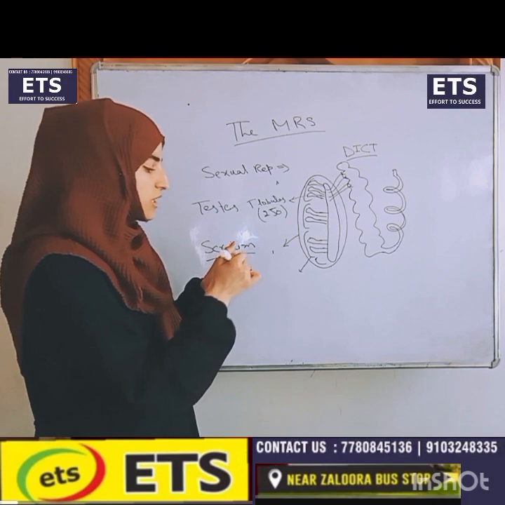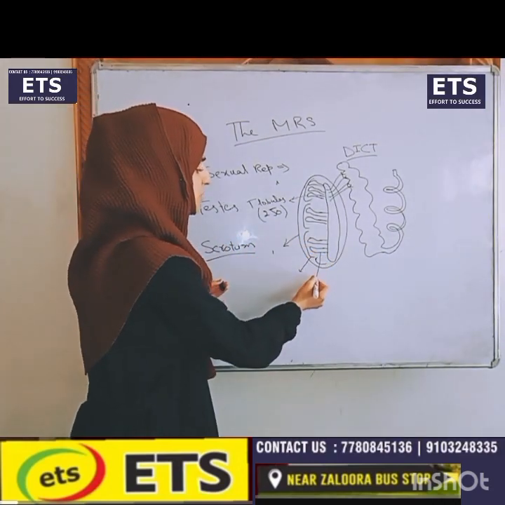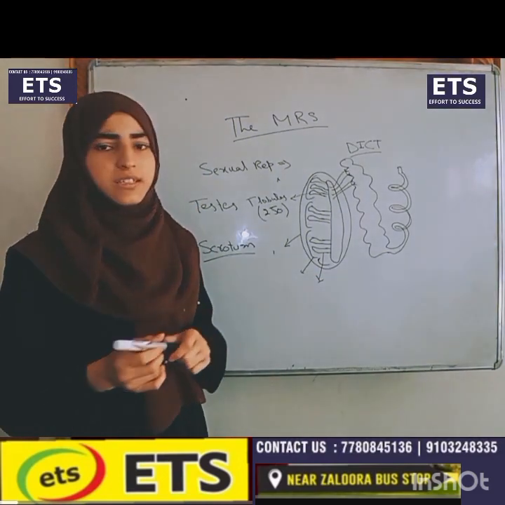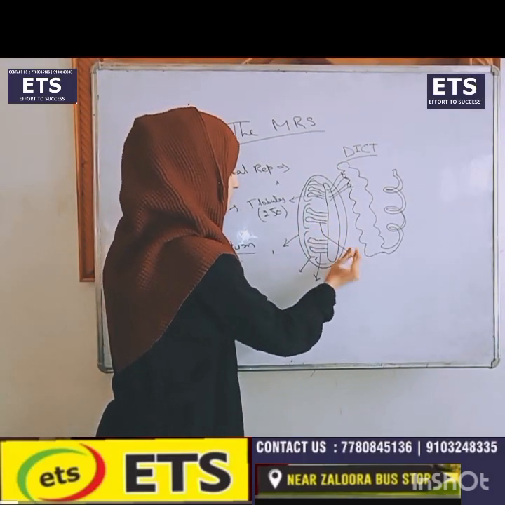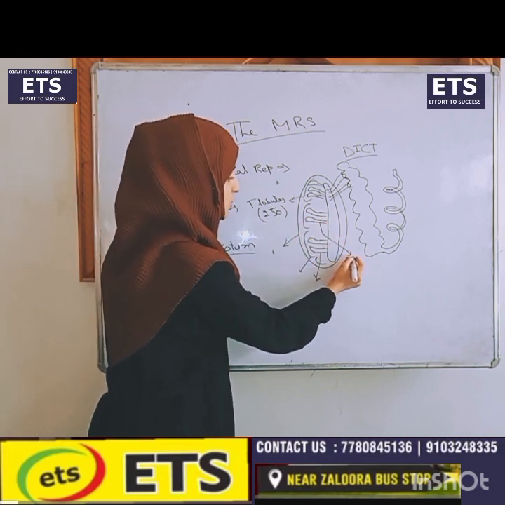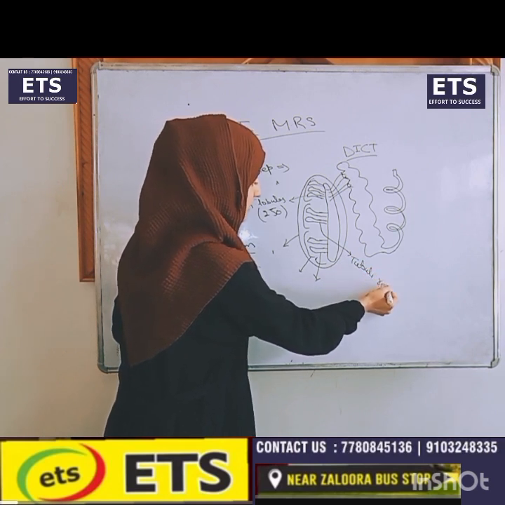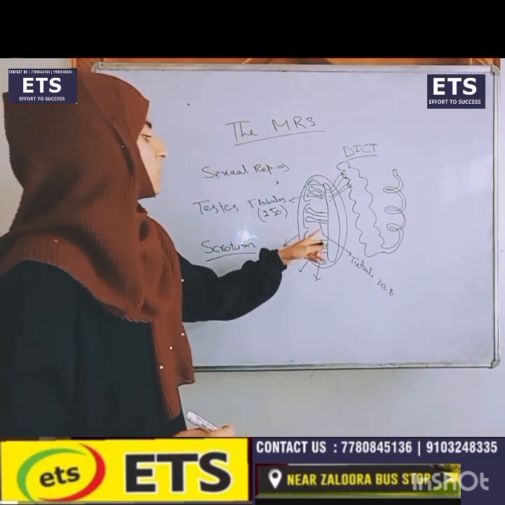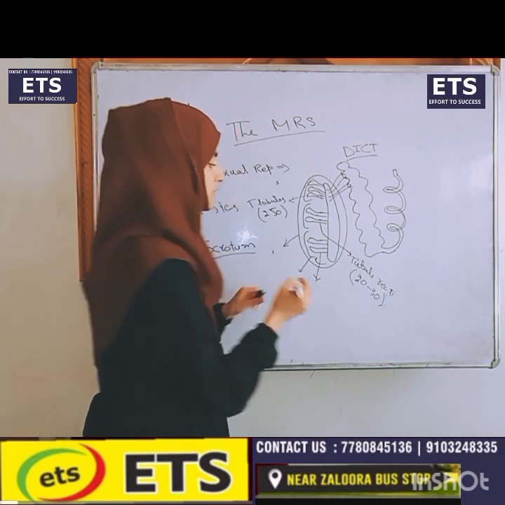These are seminiferous tubules. Each testis has about 500 seminiferous tubules in it. Now the ducts joining seminiferous tubules with the rete testis are known as tubuli recti. There are 20 to 30 tubuli recti in one testis.